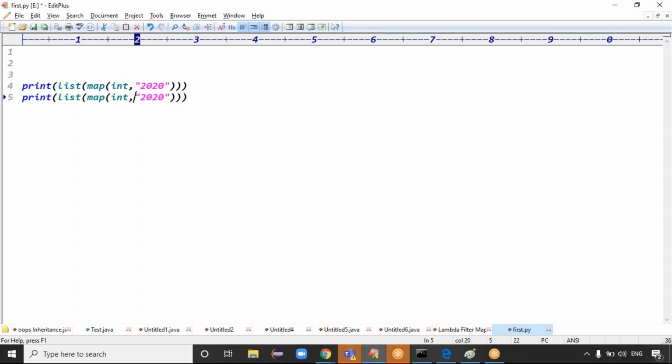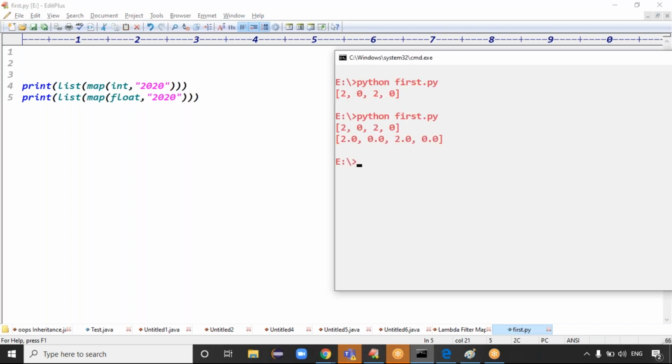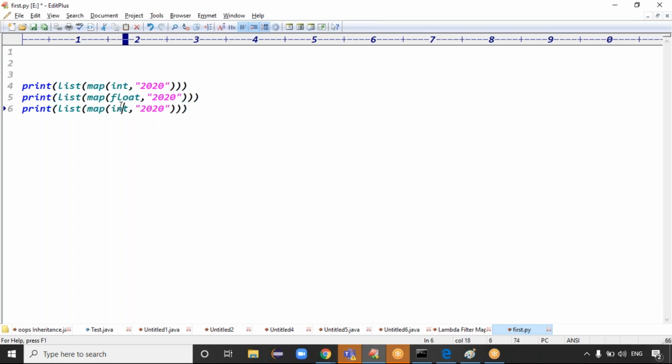In the same way, for 2020, I need the output in float format. Float format means see the output, guys: 2.0, 0.0, 2.0, 0.0. The same 2020, if I want the output in boolean format, in this case, what's the output? Tell me now.